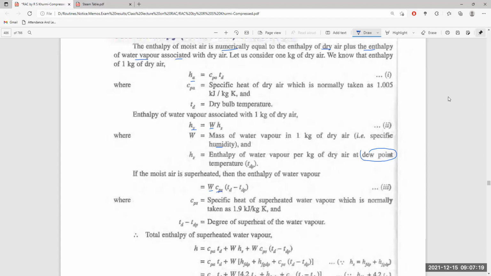So the enthalpy of water vapor is supposed to be based on the difference between the temperature when it is totally dry and the temperature when it is fully saturated, which is equal to the temperature of dry air minus the temperature of the moist water vapor, the dew point when it is fully saturated.